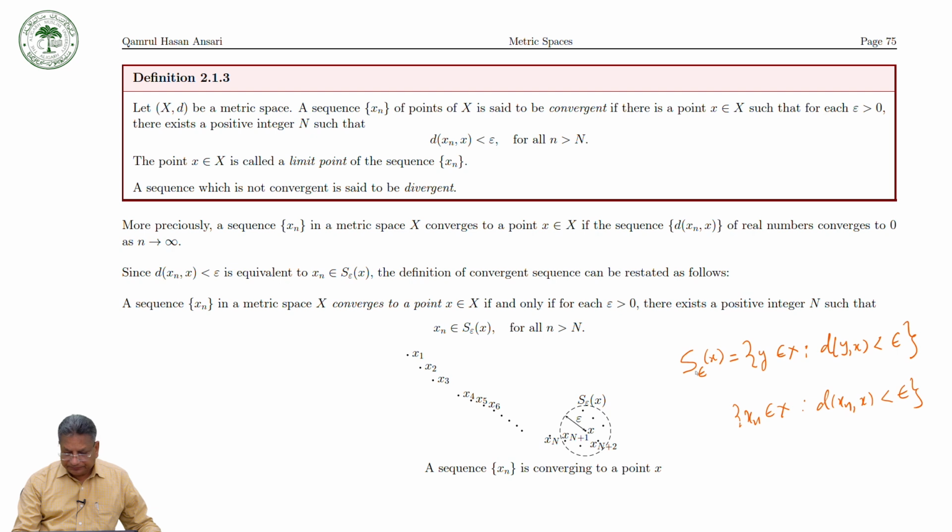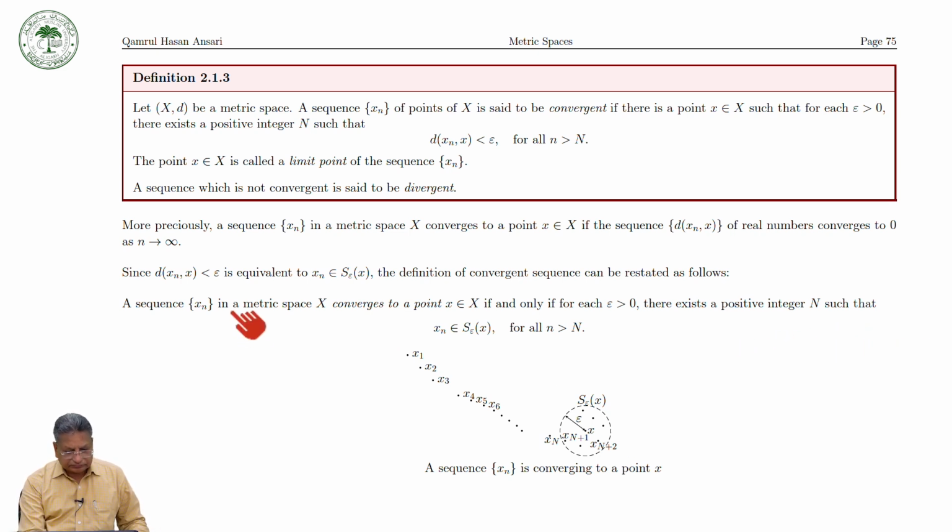So from the definition of a metric space and of an open ball, we can say that a sequence xn in a metric space X converges to a point x if and only if for every epsilon positive there exists a positive integer N such that xn lies in the open ball with center at x and radius epsilon for all n greater than capital N. That is to say, you have x1, x2, x3, up to xN.